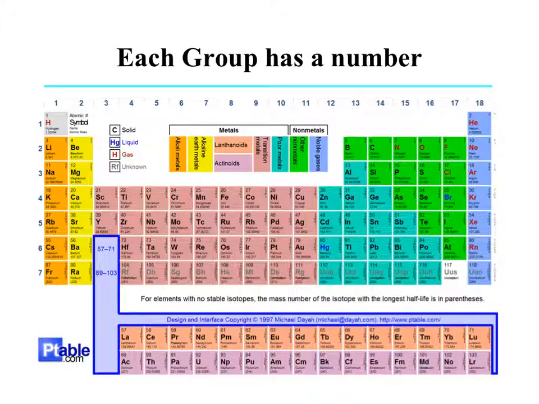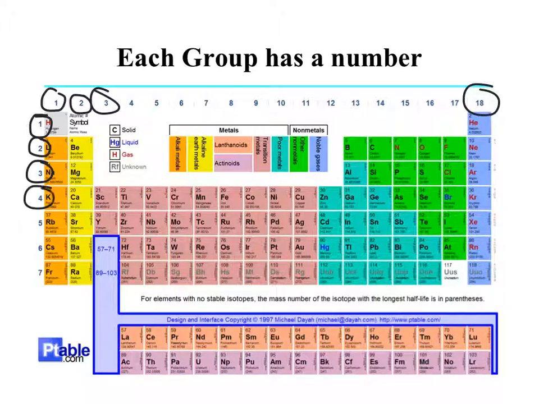Take a look at a periodic table up close. Each group or family is numbered, and we go all the way up to 18. And don't forget about our horizontal rows, or our periods. They go all the way up to 7. Again, these guys are injected in rows 6 and 7.